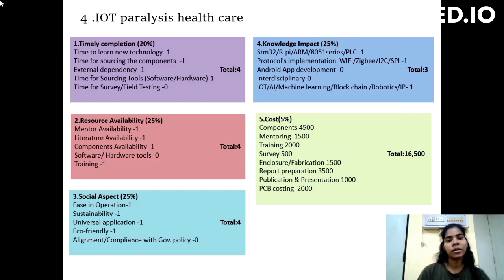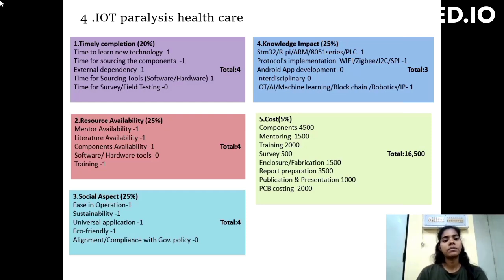Time for sourcing the components. Components are easily available offline and online, so I'm giving 1 mark. This project has no external dependency, so I'm giving 1 mark. Time of sourcing tools, hardware, it's available, so I'm giving 1 mark. Time of survey, field testing, so 0.